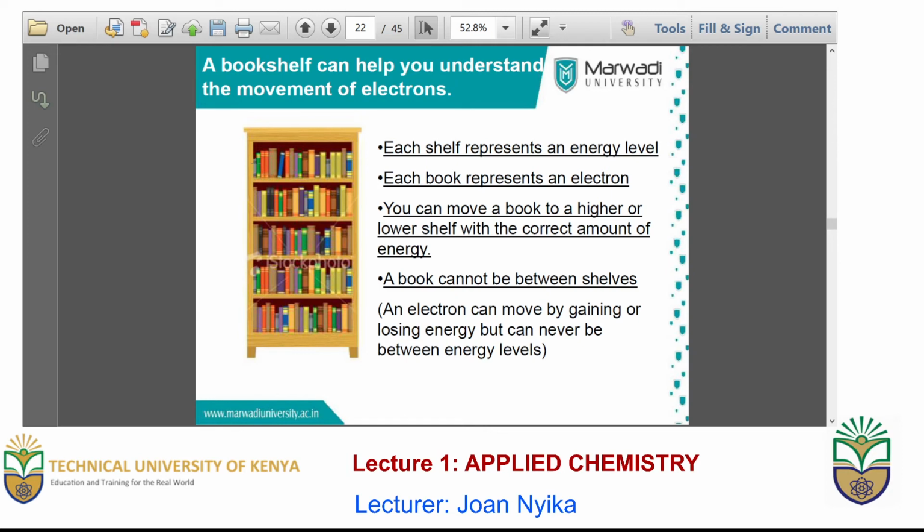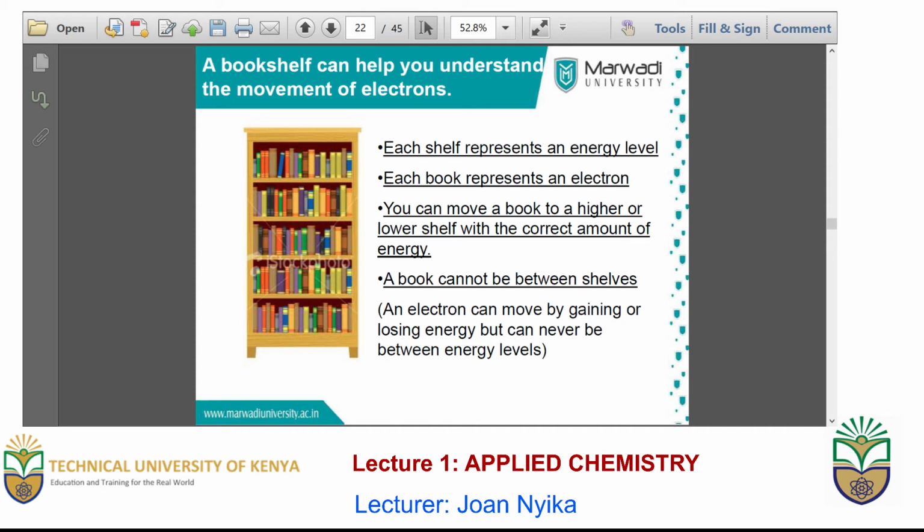In each of these energy levels, which are represented by a shelf, where each book represents an electron, you can move a book from one shelf either lower or higher, provided that you have adequate energy, but the book cannot be in between one shelf and another.